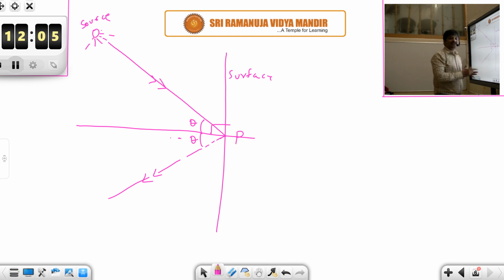Again, to understand this, you need knowledge of angles. So it is imperative that you learn about lines and angles here as well. This ray we'll call the incident ray, and the ray after it hits the surface, which reflects back, we'll call the reflected ray.